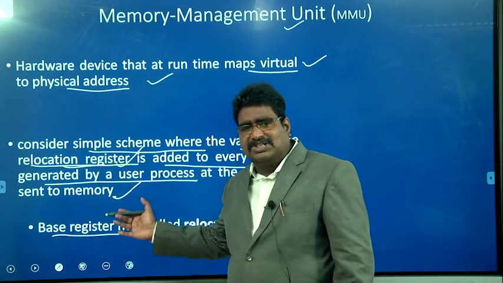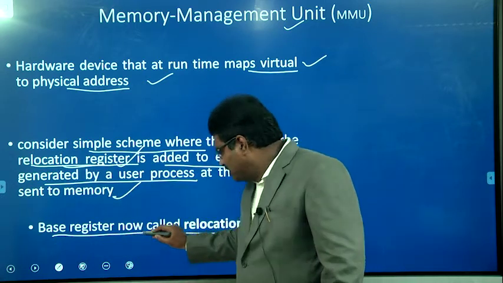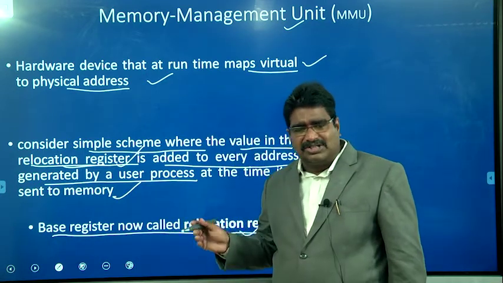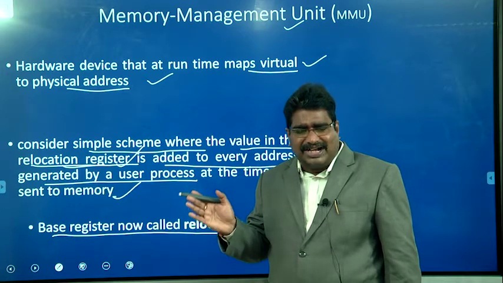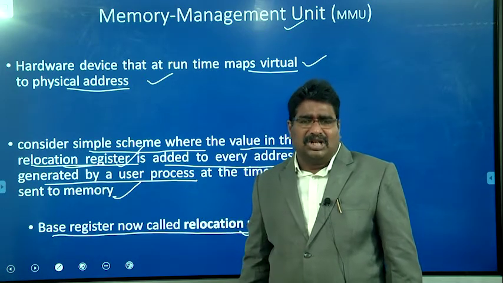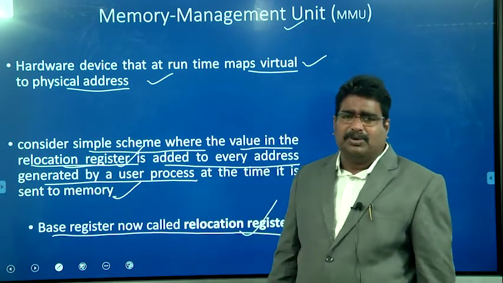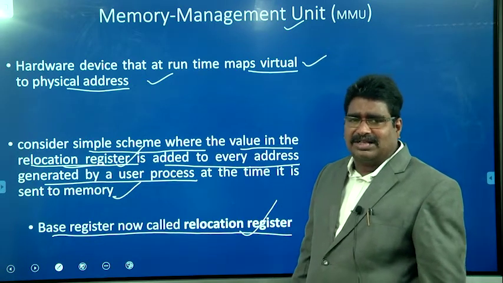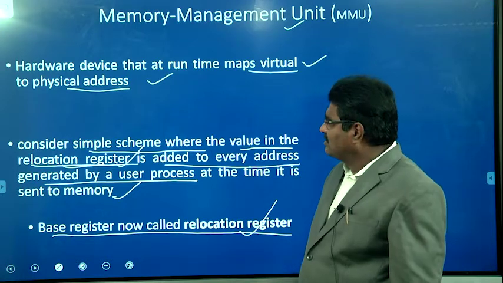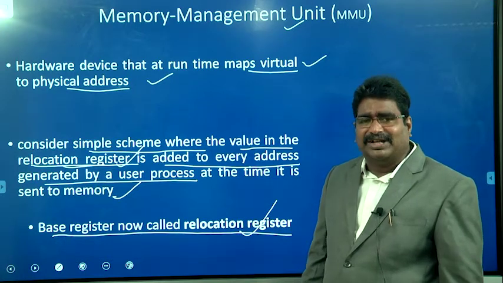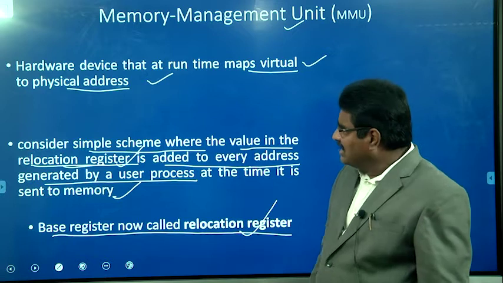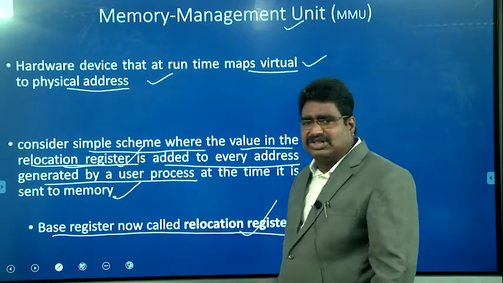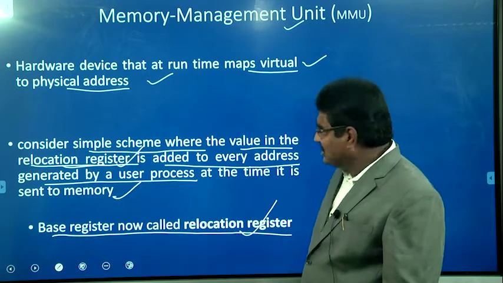The base register we discussed is now called the relocation register. Once the logical address is added to the value in the relocation register, we get the physical address from the logical or virtual address. Once we have the virtual address, it is very easy to find the physical address. We simply add the virtual address value to the relocation register value, or the base register value.